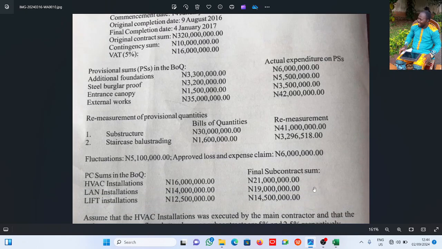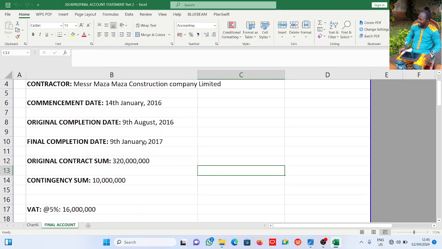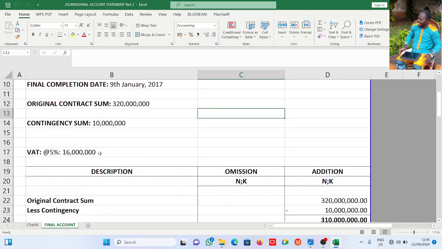All right, let's dive into the solution. This is the project particulars. Contractor is Messrs, let me stress it, Messrs Maza Construction Company Limited. Messrs is actually a French word meaning gentlemen and sirs. It's a French word though, because the meaning and the spelling, they are not matching. All right, but that aside.